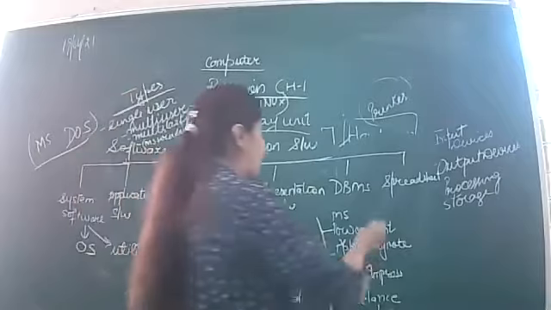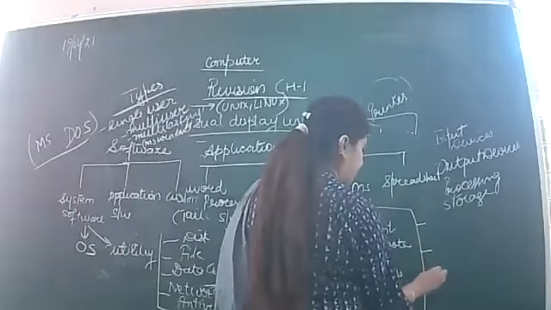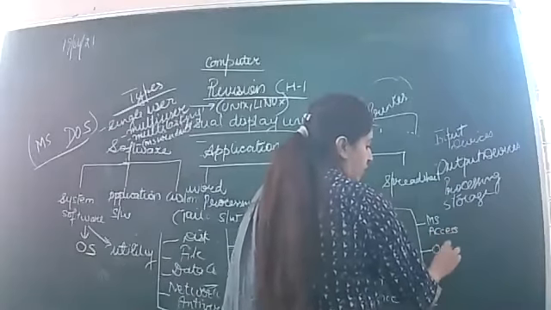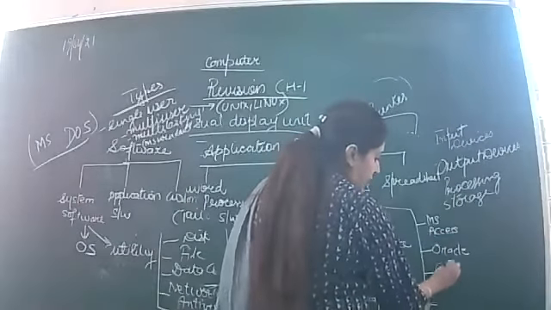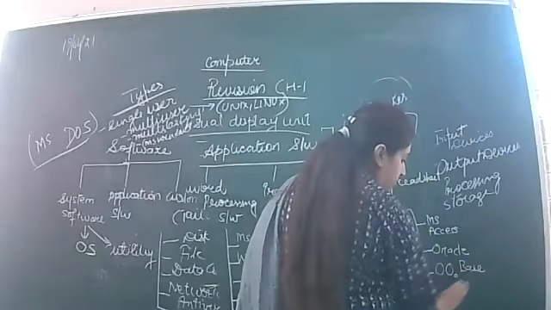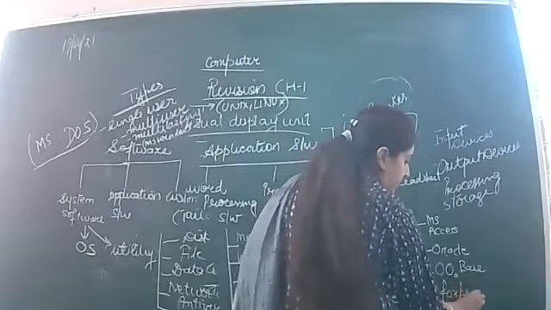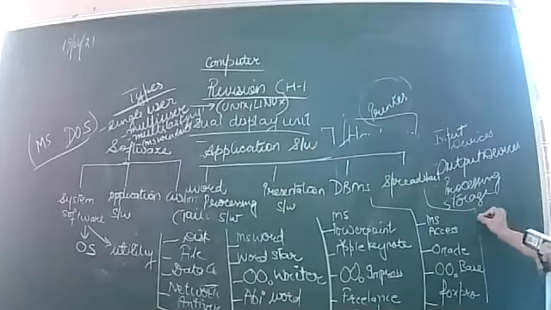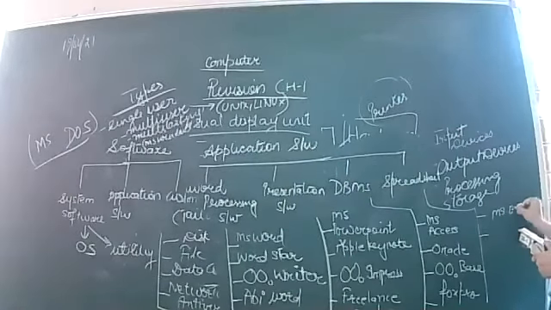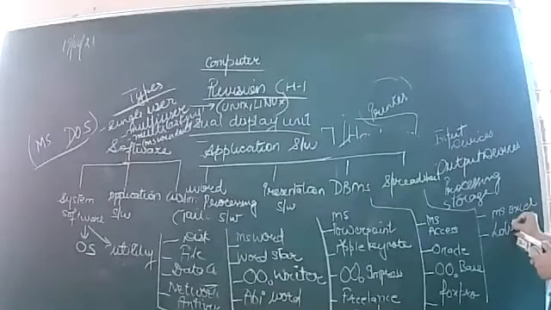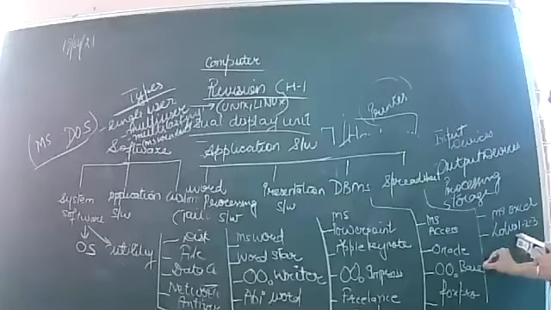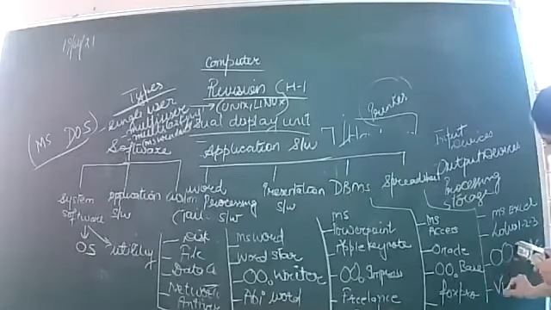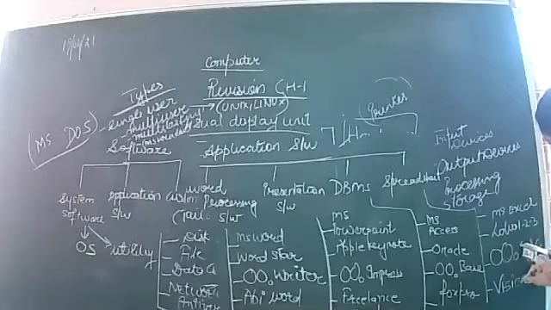Next are the DBMS software: MS Access, Oracle, OpenOffice Base, Fox Pro. And the examples of spreadsheet software are MS Excel, Lotus 123, OpenOffice Calci, VisiCalci.